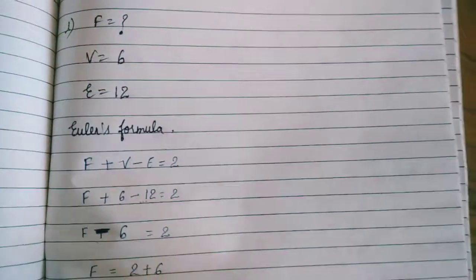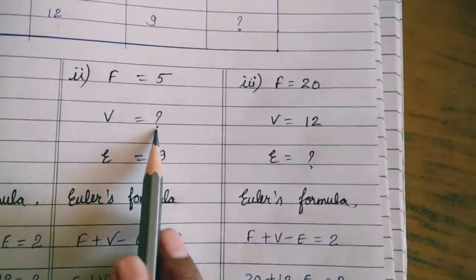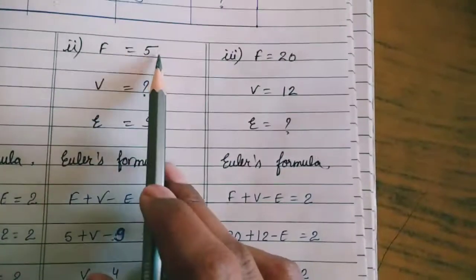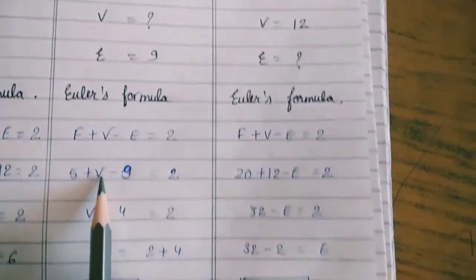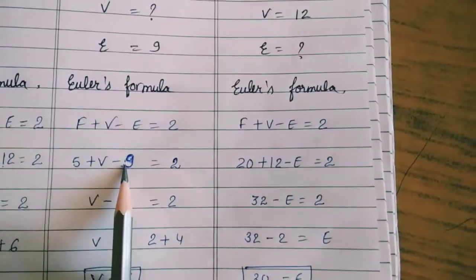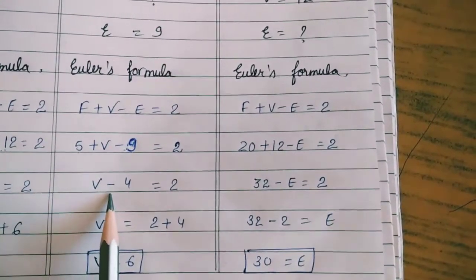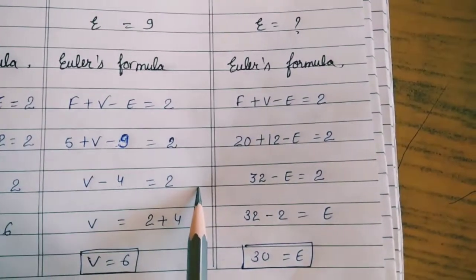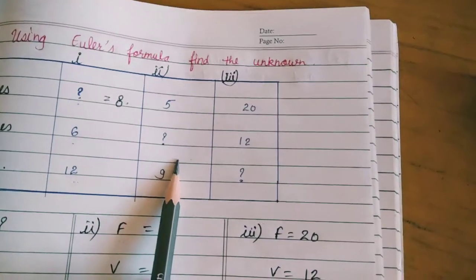Now the second case is when we have face as 5, vertices not given, edges is 9. By the use of Euler's formula we will put 5 in the place of face and 9 in the place of edges. 5 plus v minus 9. Plus and minus is minus, 9 minus 5 is 4, 9 is the greater number, so subtraction will come here, is equal to 2. This negative 4 will go to the opposite side in addition, so 2 plus 4 is 6. So vertices is 6 in the second condition.